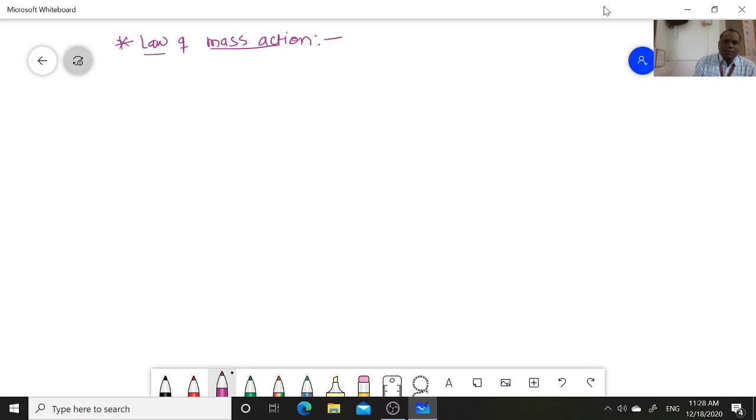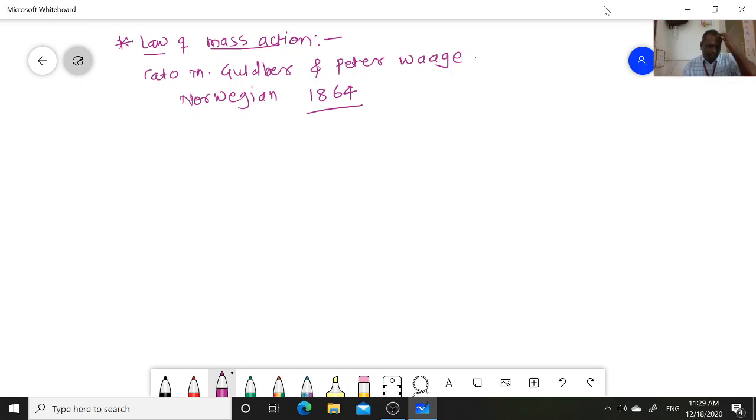This law was proposed by Cato M. Goldberg and Peter Waage. These are the two Norwegian scientists who proposed this law in 1864.